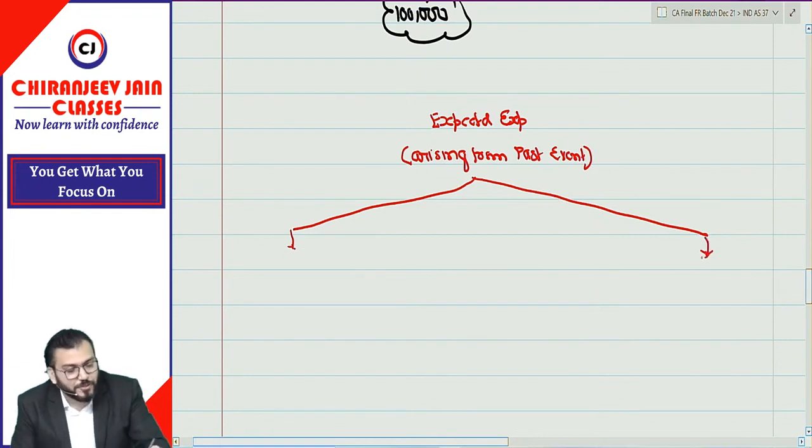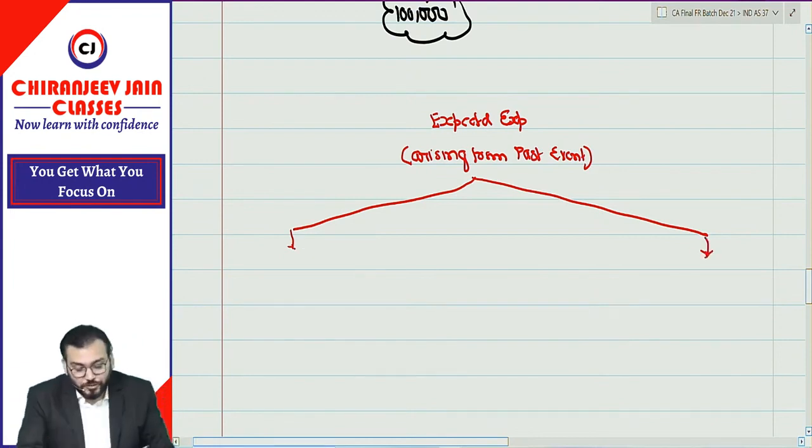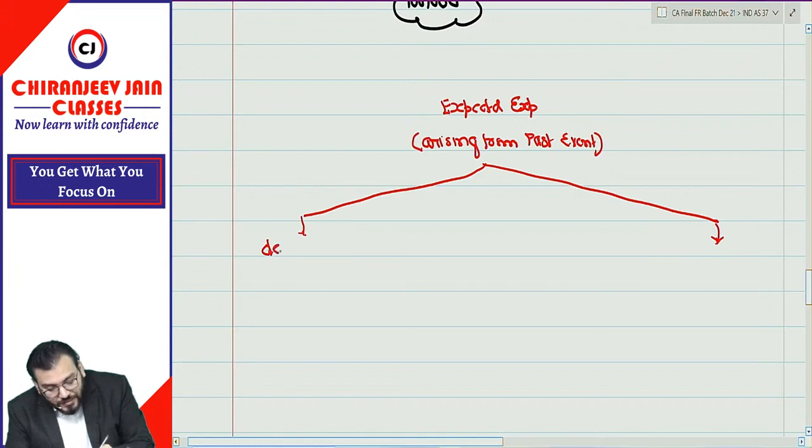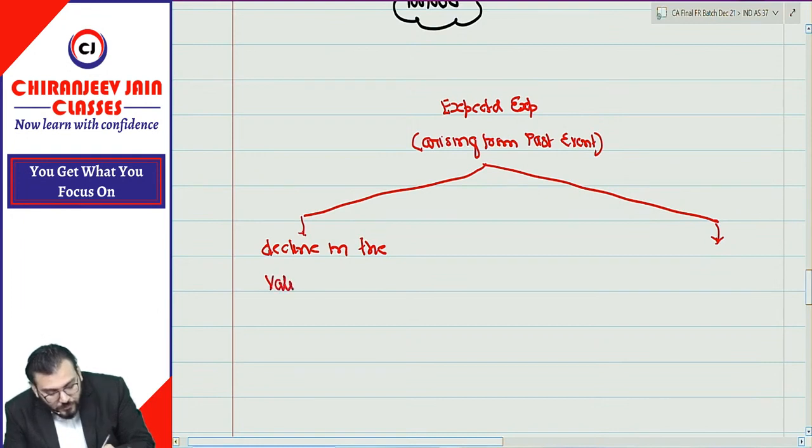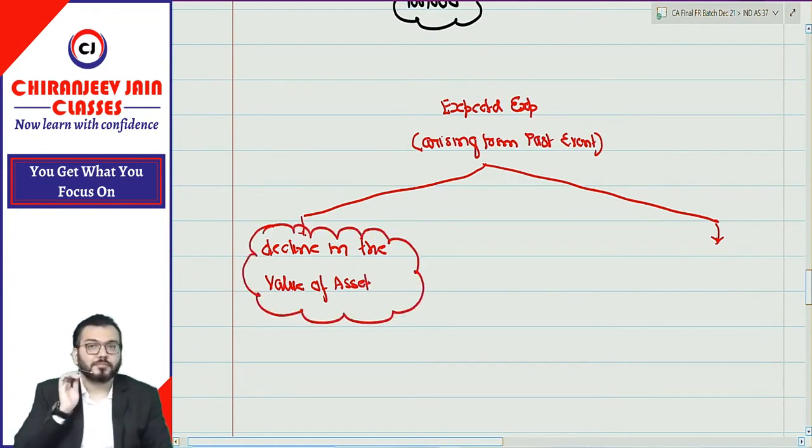What can be the possible reason? One is due to decline in the value of what? Value of assets. Yes or no? Decline in the value of assets.